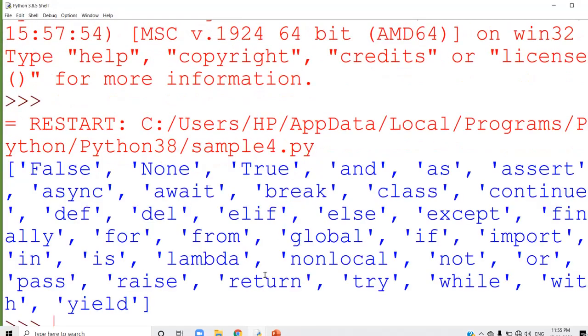See that all these are the keywords presently available in Python. These are the keywords already defined inside the Python interpreter. You can see all the keywords are in small letters. In Python, keywords are written in small letters, except False, None and True. For these three keywords, the first letter is capital and everything else is small. So keywords are the predefined words which have predefined meaning.